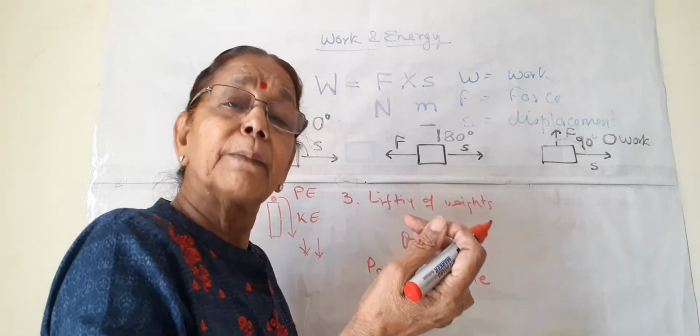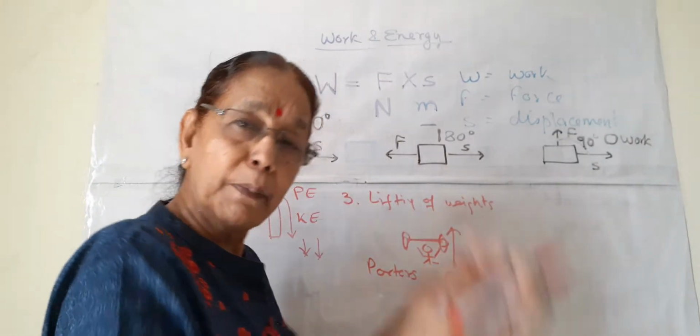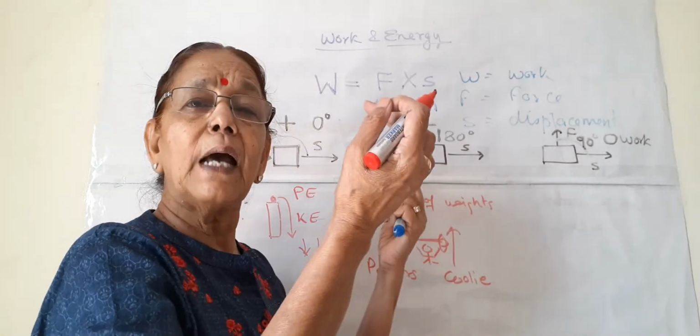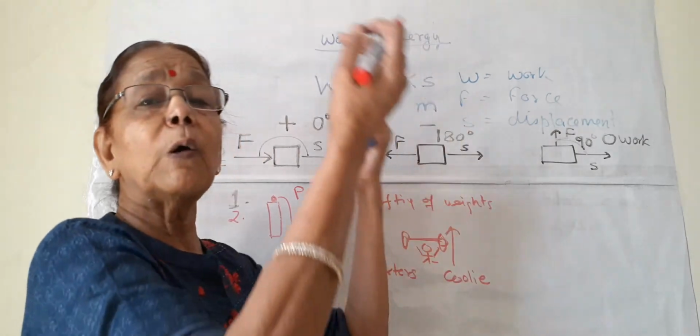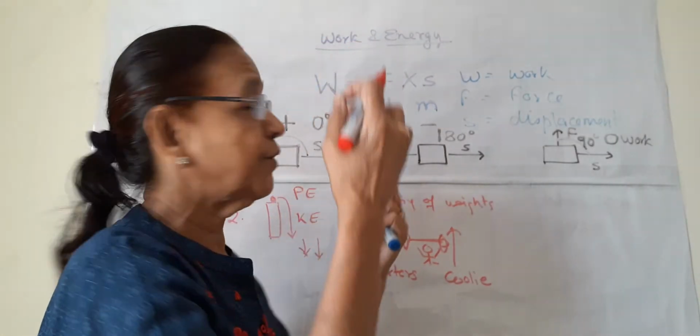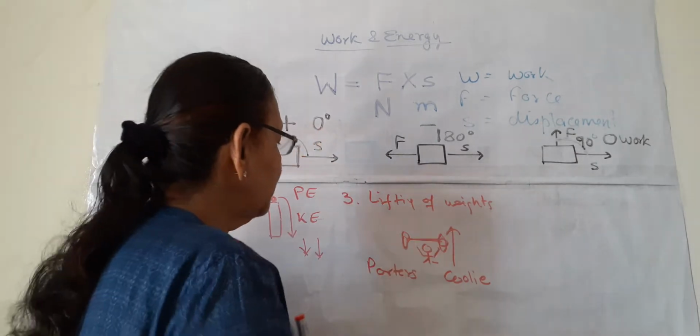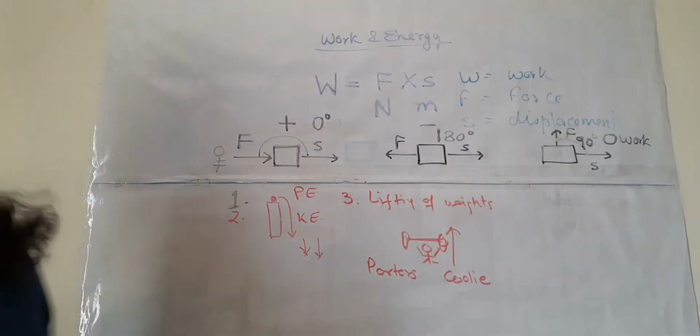He lifts the luggage upward. So this force is in the upward direction and the luggage is also going in the upward direction. So these are some examples of positive work.